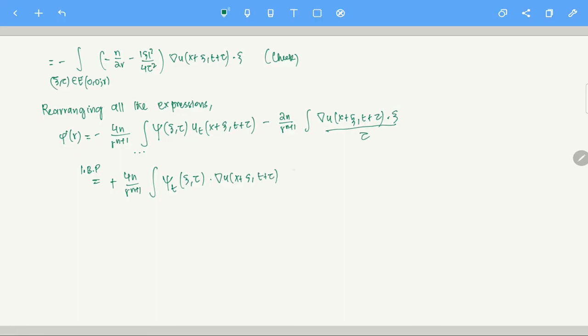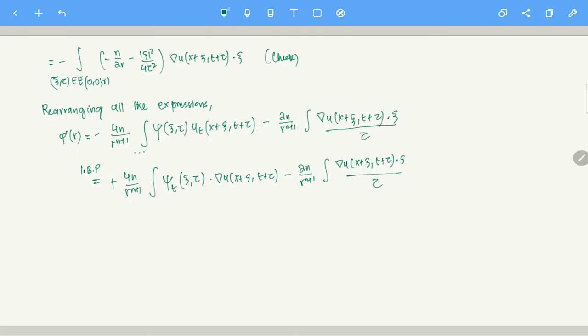And minus 2n by r power n plus 1, and this integral becomes gradient of u at x plus xi, t plus tau, dot xi by tau. Fine. I think this is fine, I am not making any mistakes anywhere.